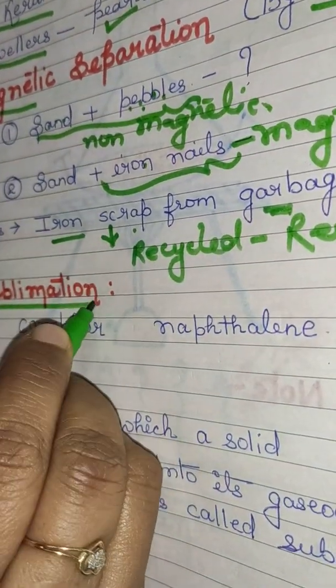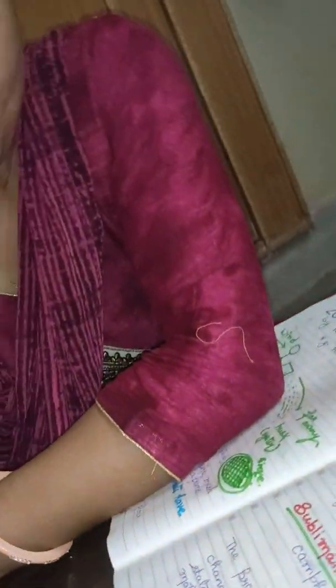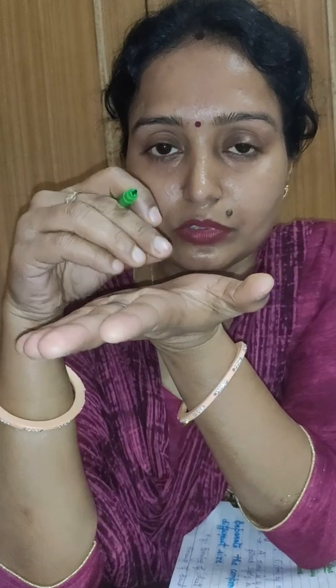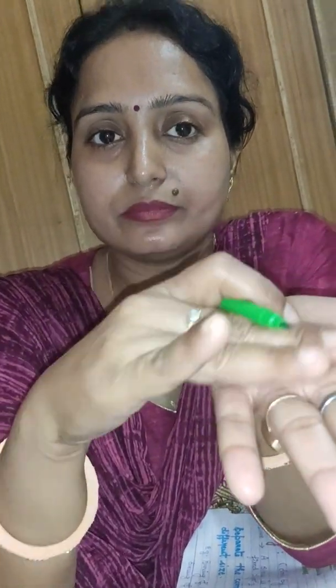The next one is sublimation. Mostly, what happens when you take ice from the refrigerator and keep an ice cube on your palm? The ice will slowly melt, because the heat of your palm, the temperature of your body, will start melting the ice cube.